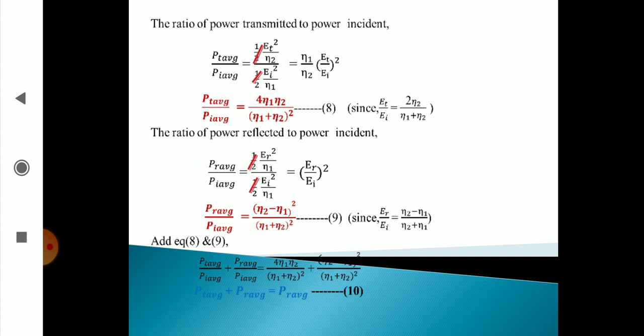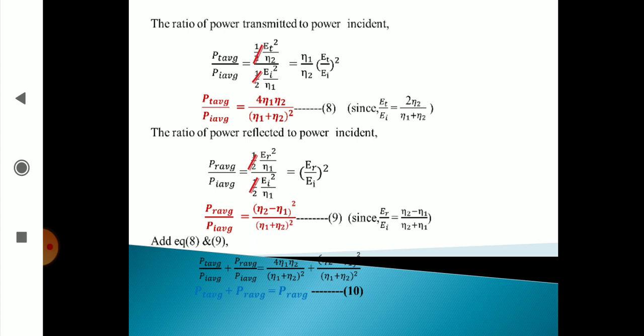Again, for average transmitted power by average incident power, after solving we get 4 eta 1 eta 2 by eta 1 plus eta 2 whole square, because ET by EI value is 2 eta 2 by eta 1 plus eta 2. I am substituting this value. The ratio of power reflected to power incident, average reflected power by average incident power, is equal to half ER square by eta 1 by half EI square by eta 1.